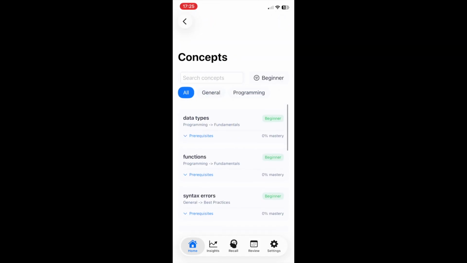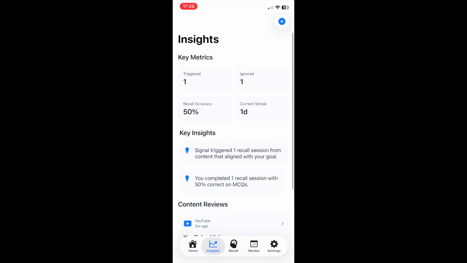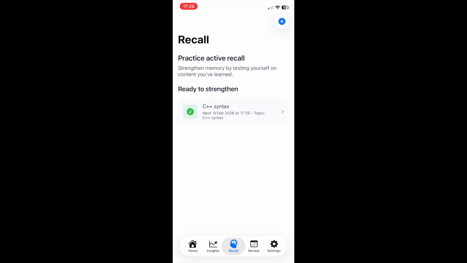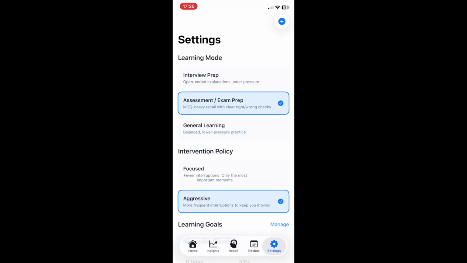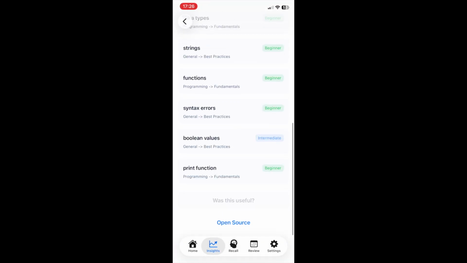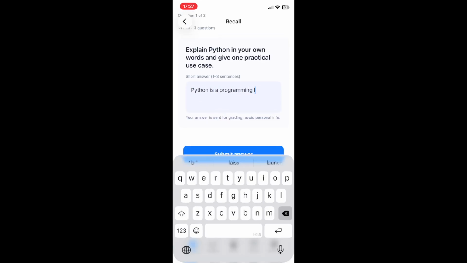Now you can see that the insights section and the recall sections are updated with new statistics. You can see that this screen shows my measurable learning standard, my progress towards software engineering, and my next prep event, with a 7-day average to keep track of my learning goals. If Signal ignores something valuable, the user can submit feedback and instantly unlock the recall section for that content.